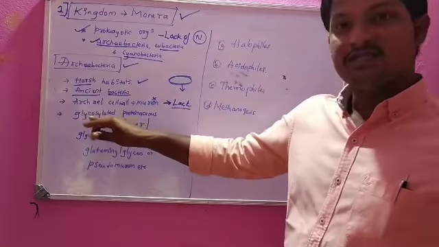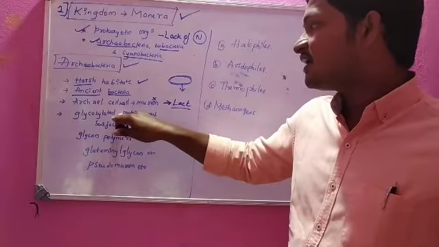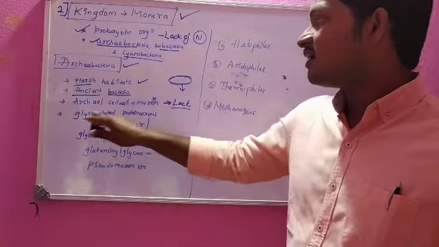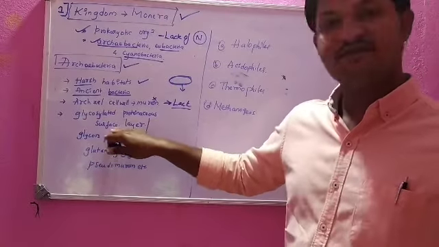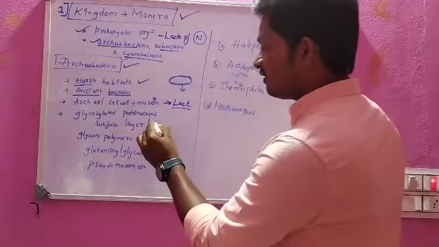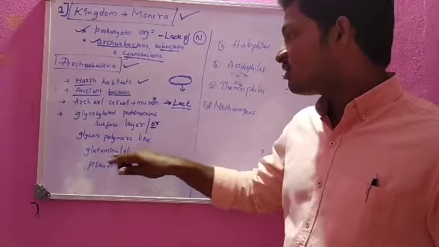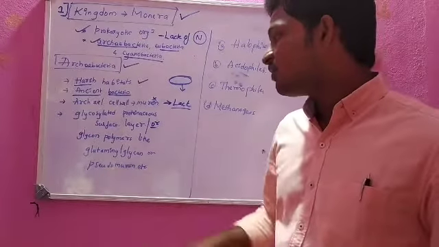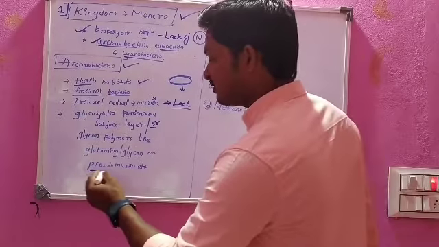And it possesses a special type of glycosylated proteinaceous surface. The surface is covered by a glycosylated proteinaceous surface layer or glycan polymers like glutaminyl glycan or pseudomurein, etc. Pseudomurein, false murein.